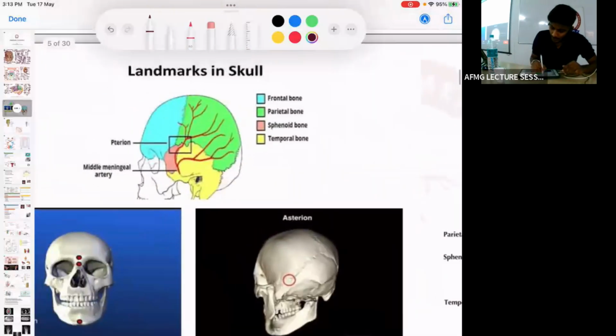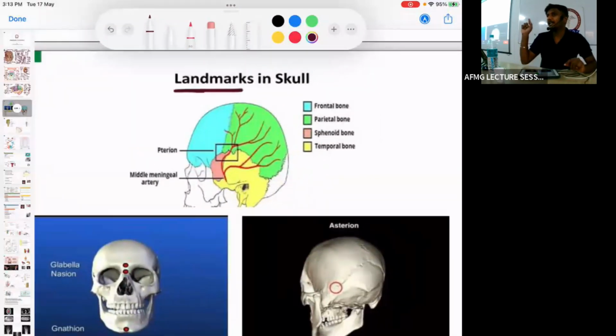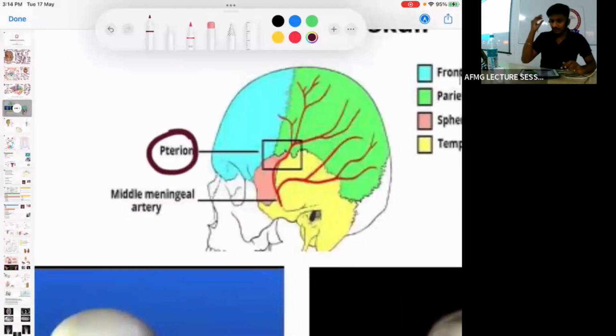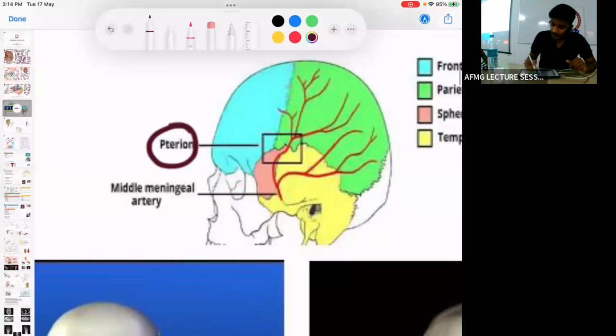Next, if I talk about landmarks, important landmarks, okay, these markings have come, they have asked you the markings. One time a classical case of RTA patient presenting to you with EDH, extradural hemorrhage, and they have asked you what is the structure where the burr hole surgery would be performed. The answer is pterion. The anterolateral junction of sutures is known as pterion. Important.